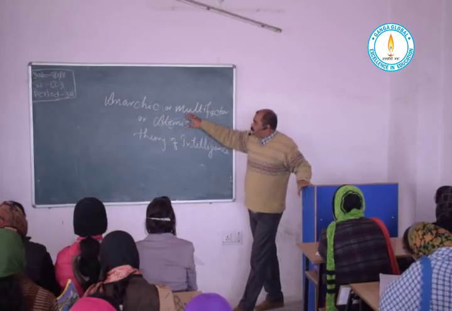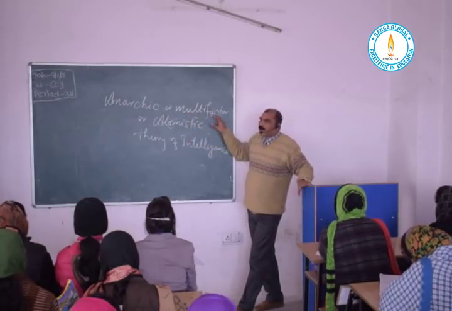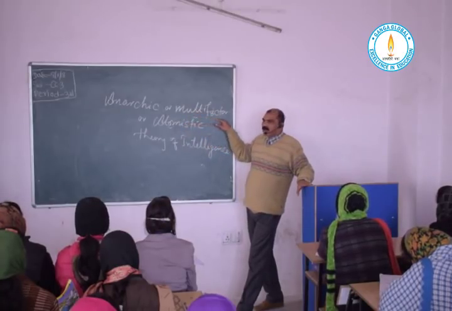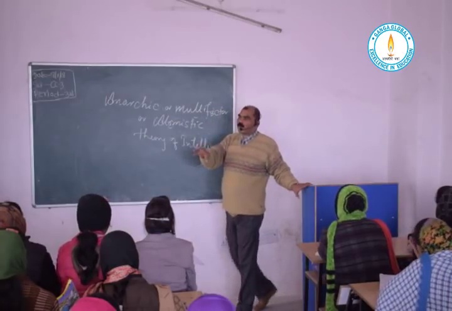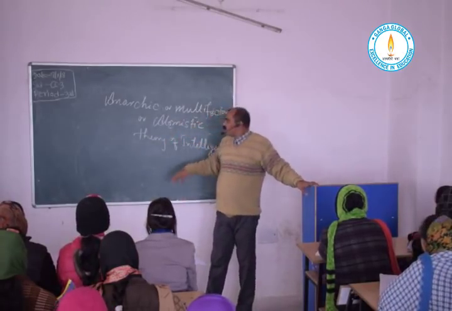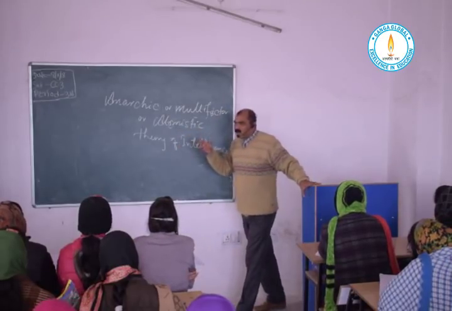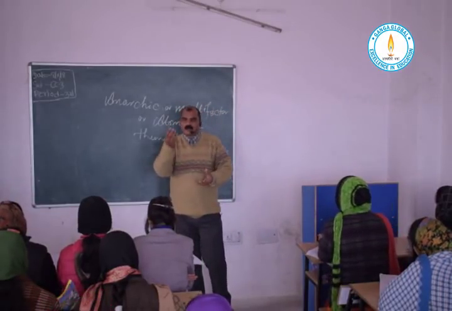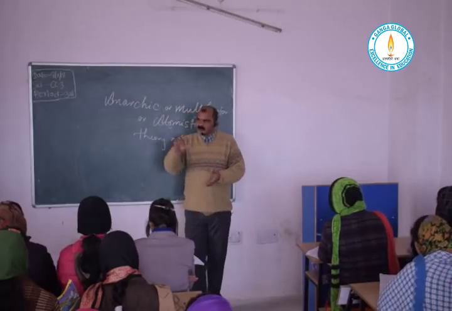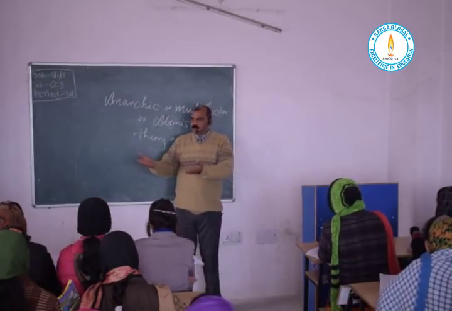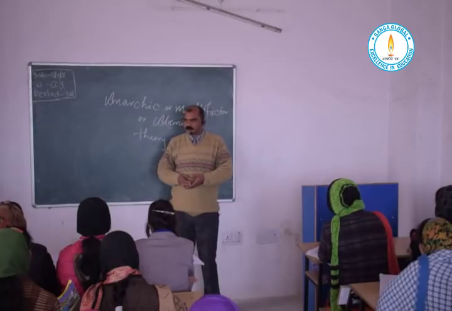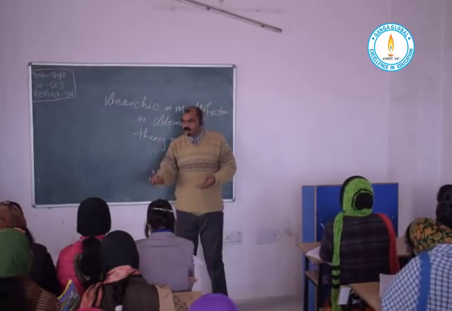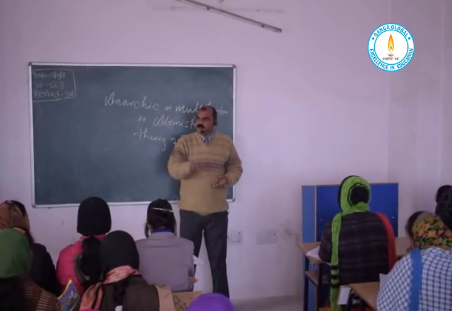This theory, as the name itself says, is multi-factor. So there are many factors. It is not a single factor, but many factors which are responsible for one individual's intelligence. Similarly, atomistic: what actually is the atom? The atom is the smallest unit or the smallest particle, which is made up of electron, proton and neutron. Similarly, in biological terms, the smallest unit is the cell.